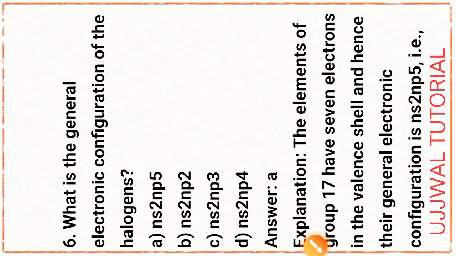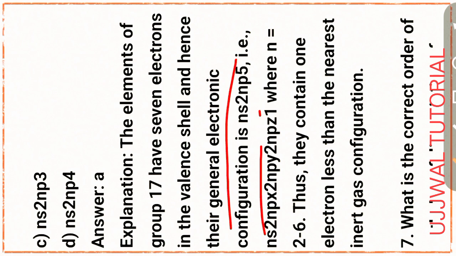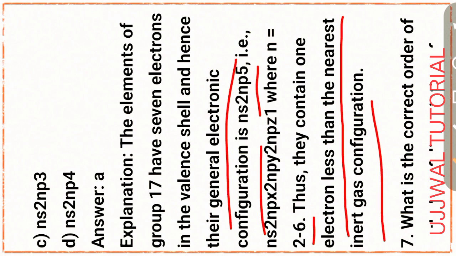Due to explain for this part, the elements of the group 17 have 7 electrons in the valence shell and hence their general electronic configuration is ns2np5, that is ns2 npx2 npy2 npz1, where n equal to 2 to 6. Thus, they contain 1 electron less than the nearest inert gas configuration.